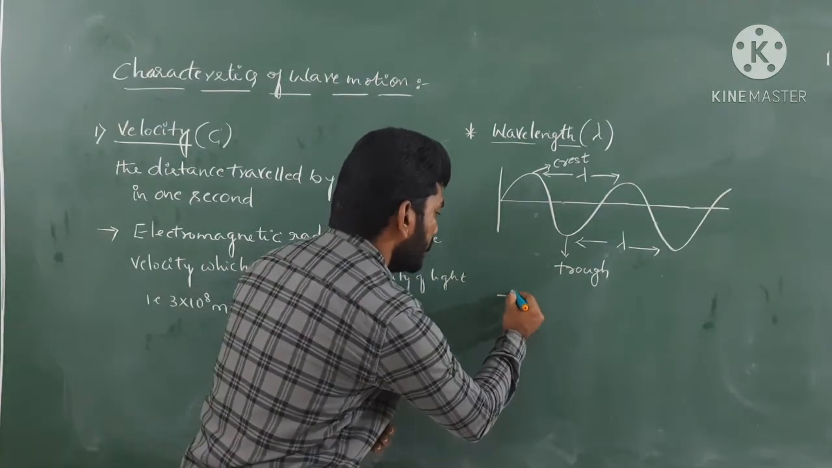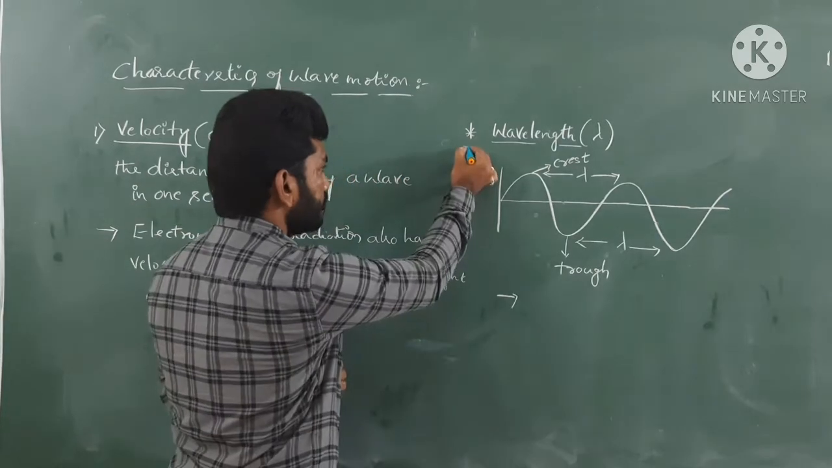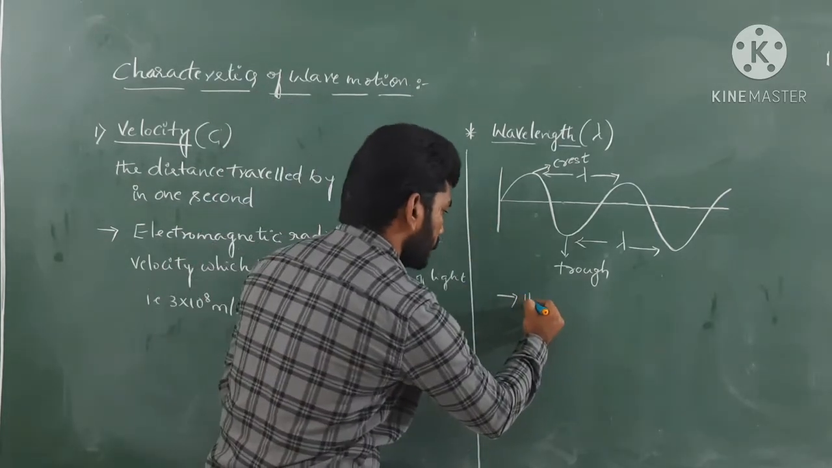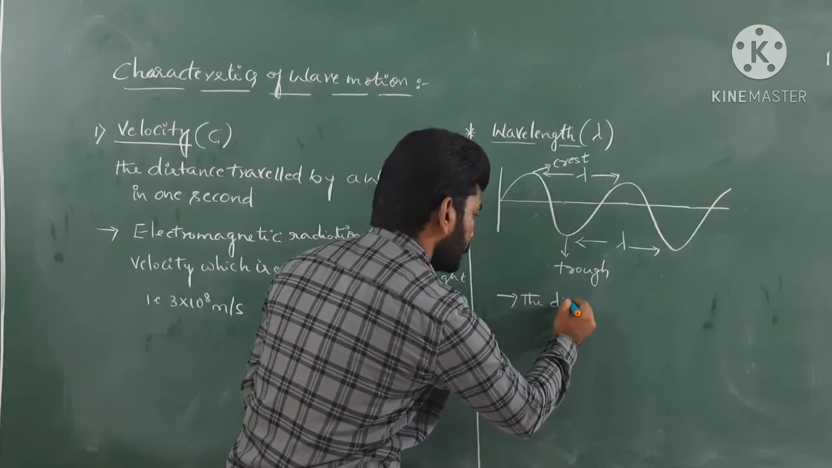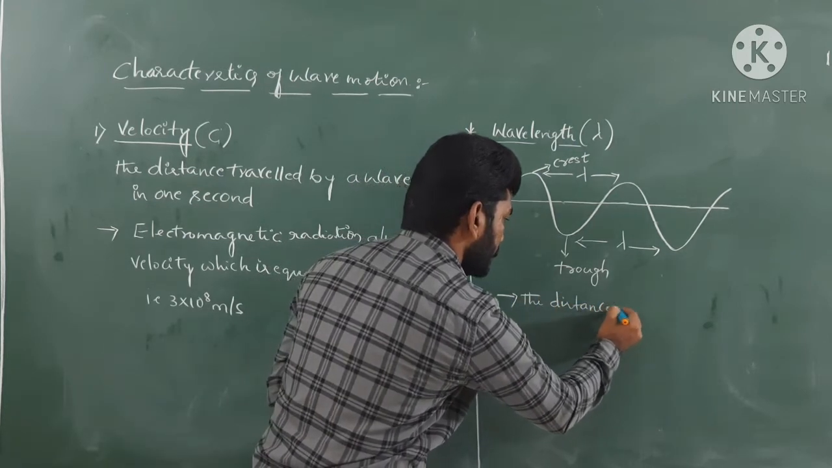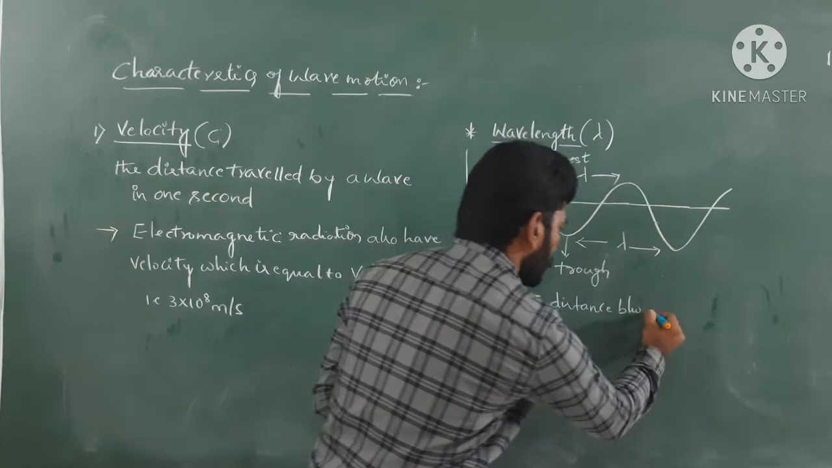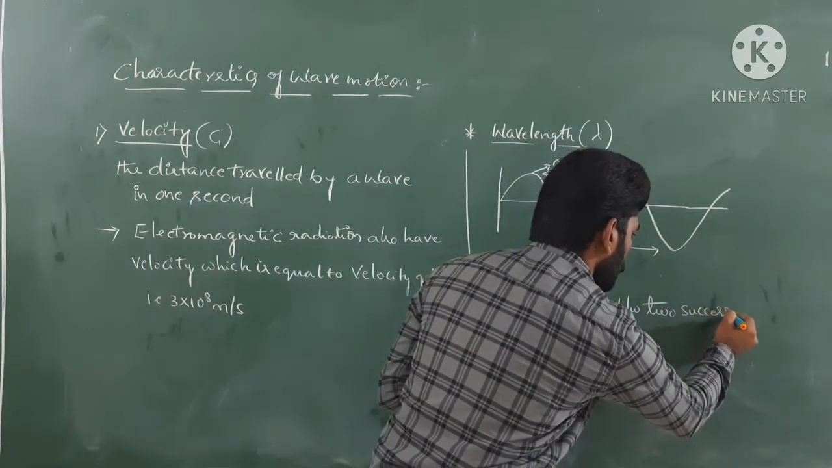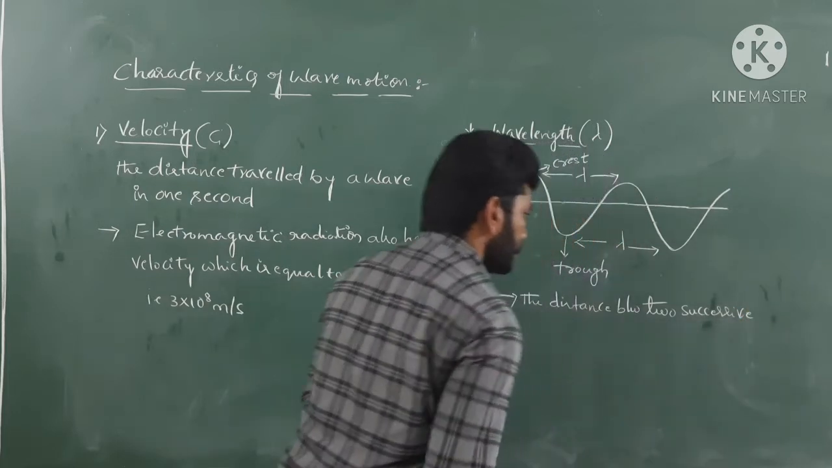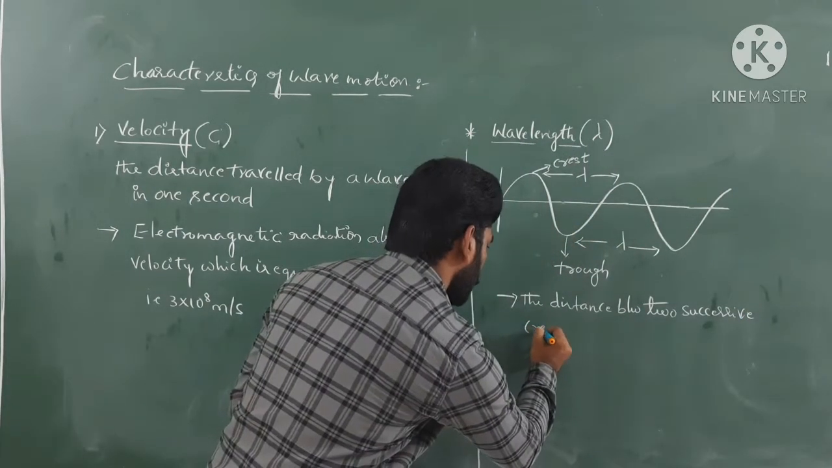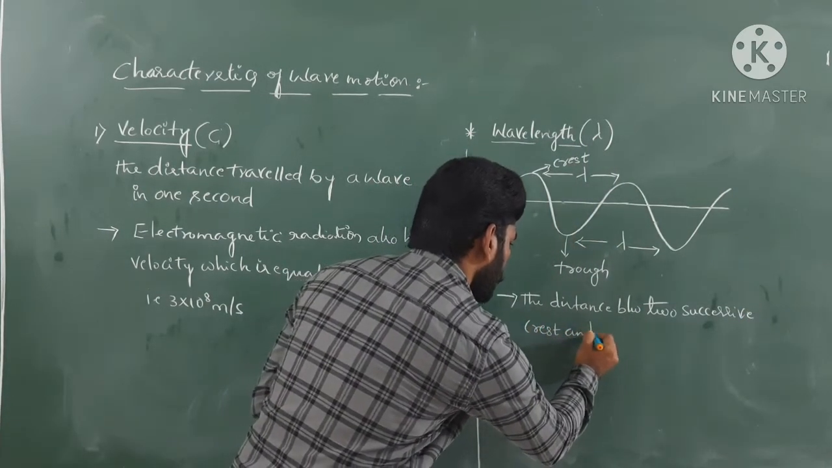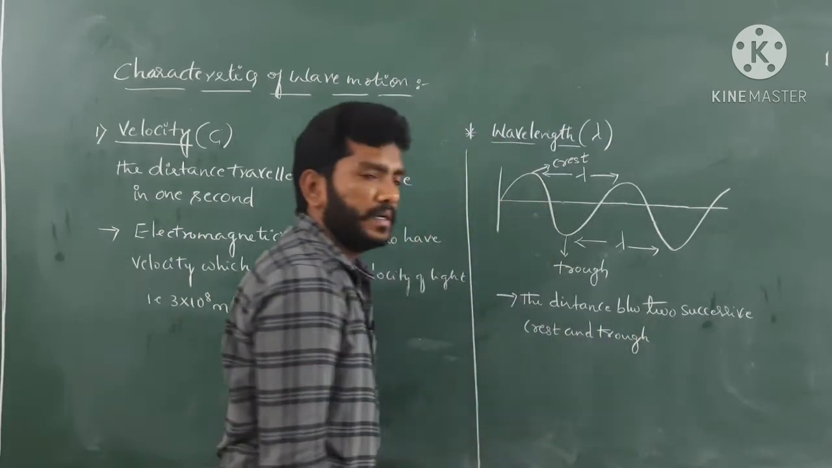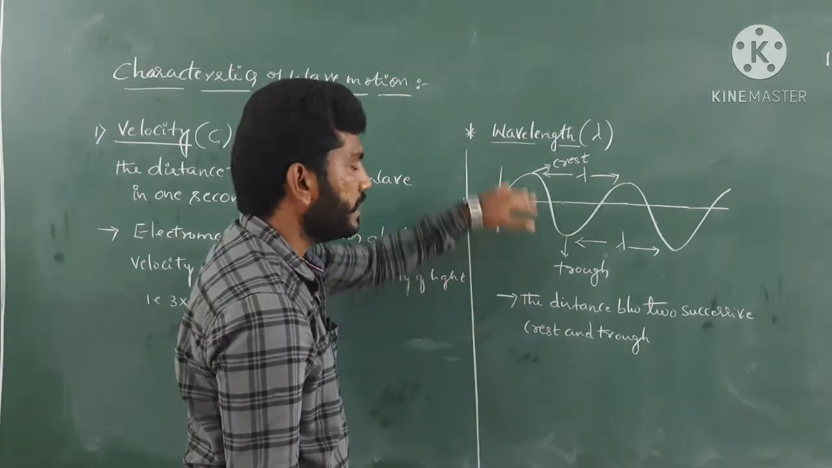So wavelength is nothing but the distance between two successive crests and troughs, that we can call wavelength.